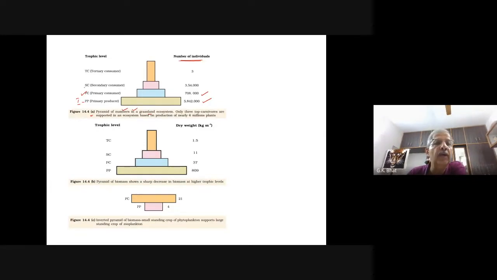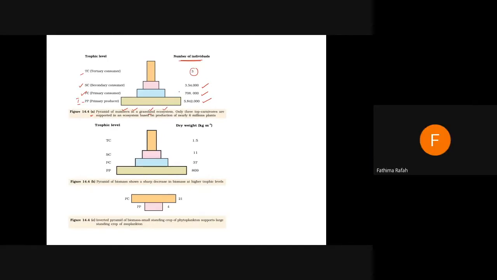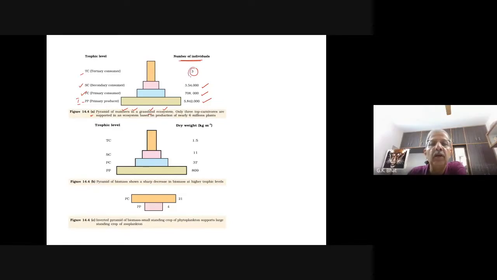If you look into the secondary consumer, their number is 354,000. And if you look into the tertiary consumer, it is only 3. Right? Where? In the grassland. Rafa, who may these be? Only 3.